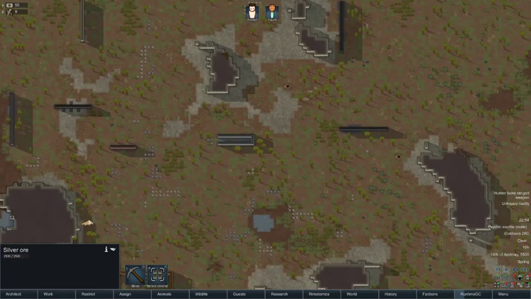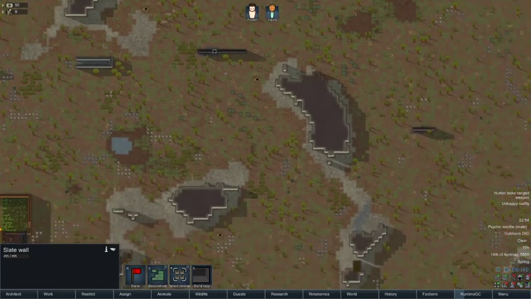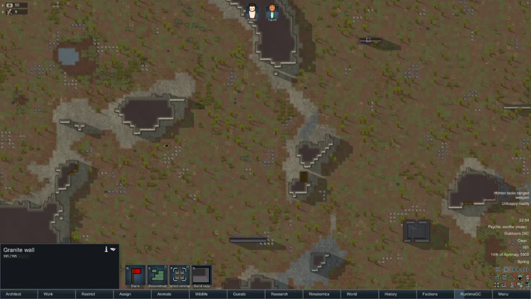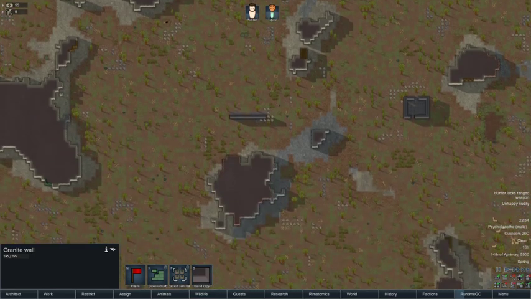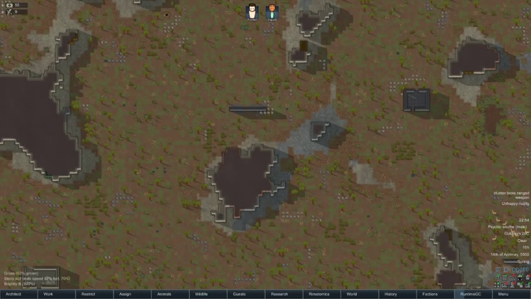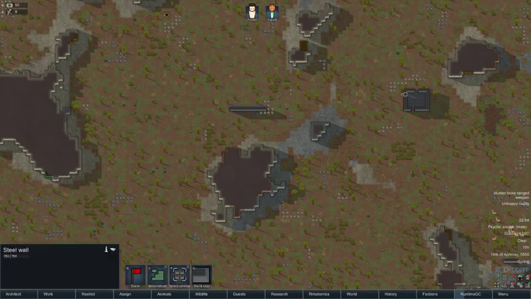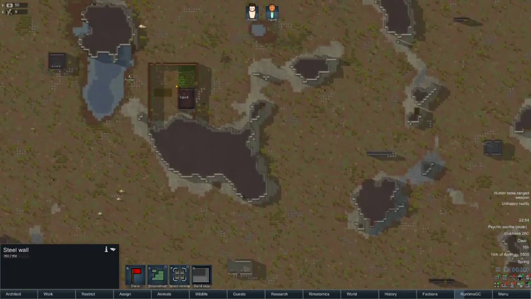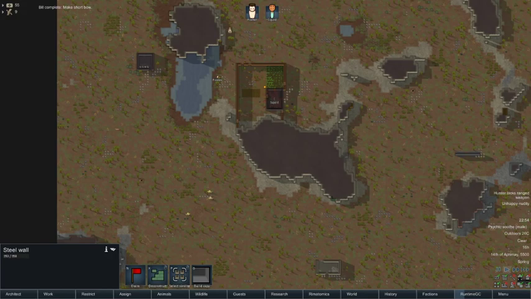There's not a lot of steel, which I'm a bit worried about. Sandstone, marble and slate. Some granite here. We really need some steel. There's some steel here. We could probably make use of this, but I mean it's quite far away. I don't really want to stray that far from the camp.